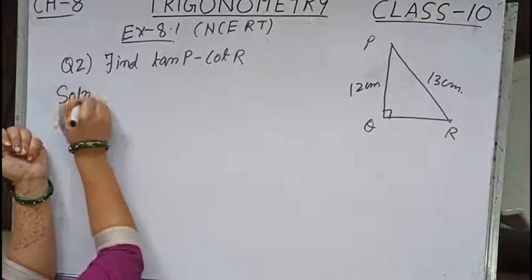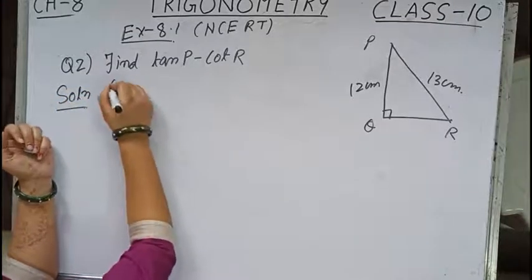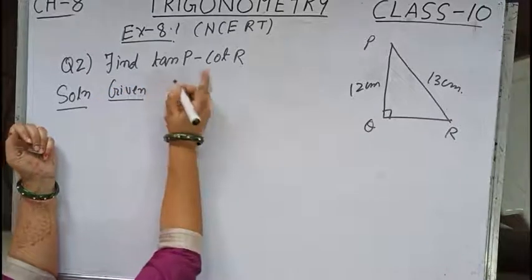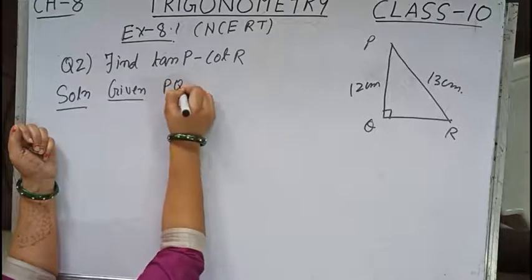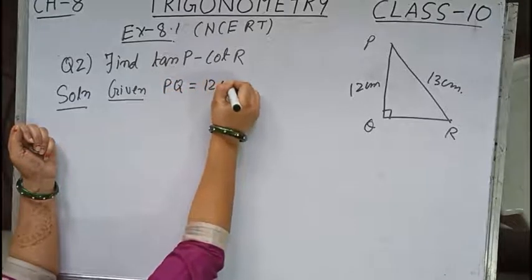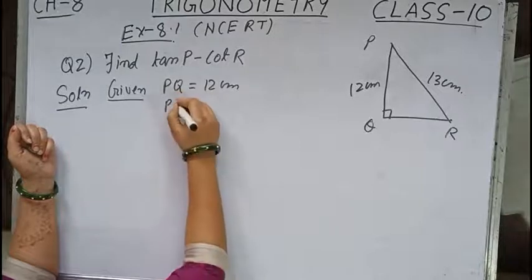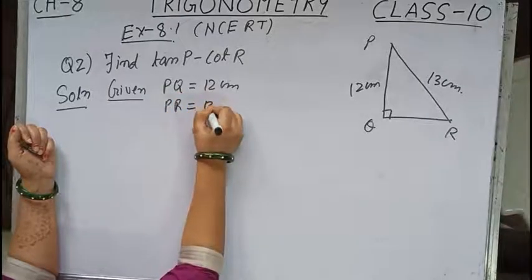So in the solution part we will be writing. First, make a habit of writing the given part, children. Sometimes I forget, but you people don't forget. Given PQ equals 12 centimeter, PR equals 13 centimeter.